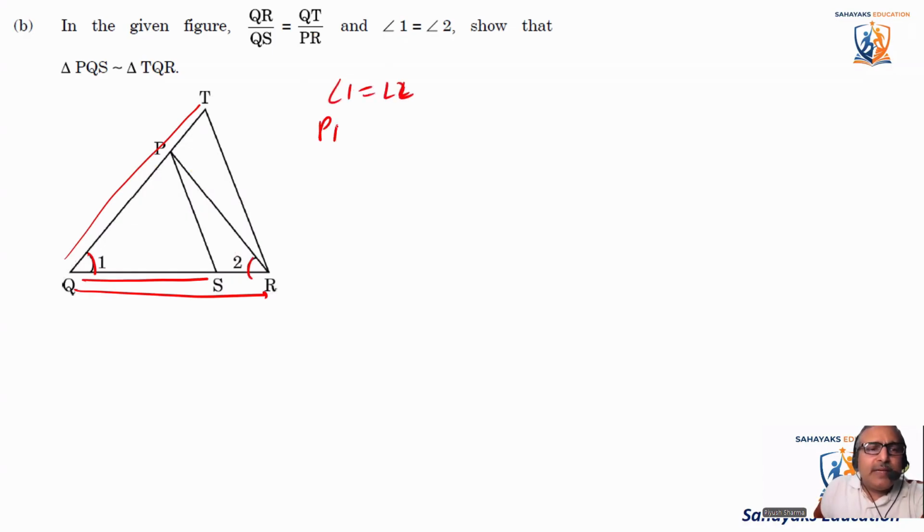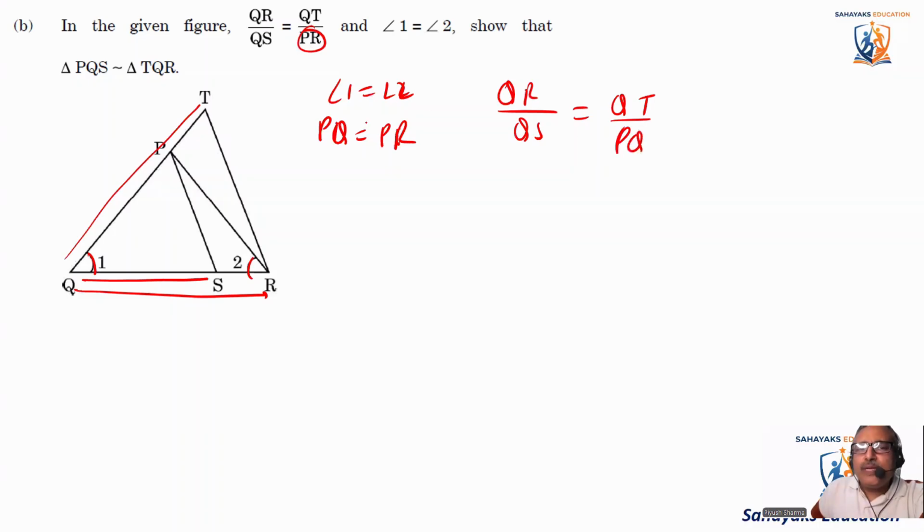It implies that PQ is equal to PR, right? So if PQ is equal to PR, I can say that QR by QS is equal to QT. So instead of PR, I'm going to write PQ. Okay. What does this mean?